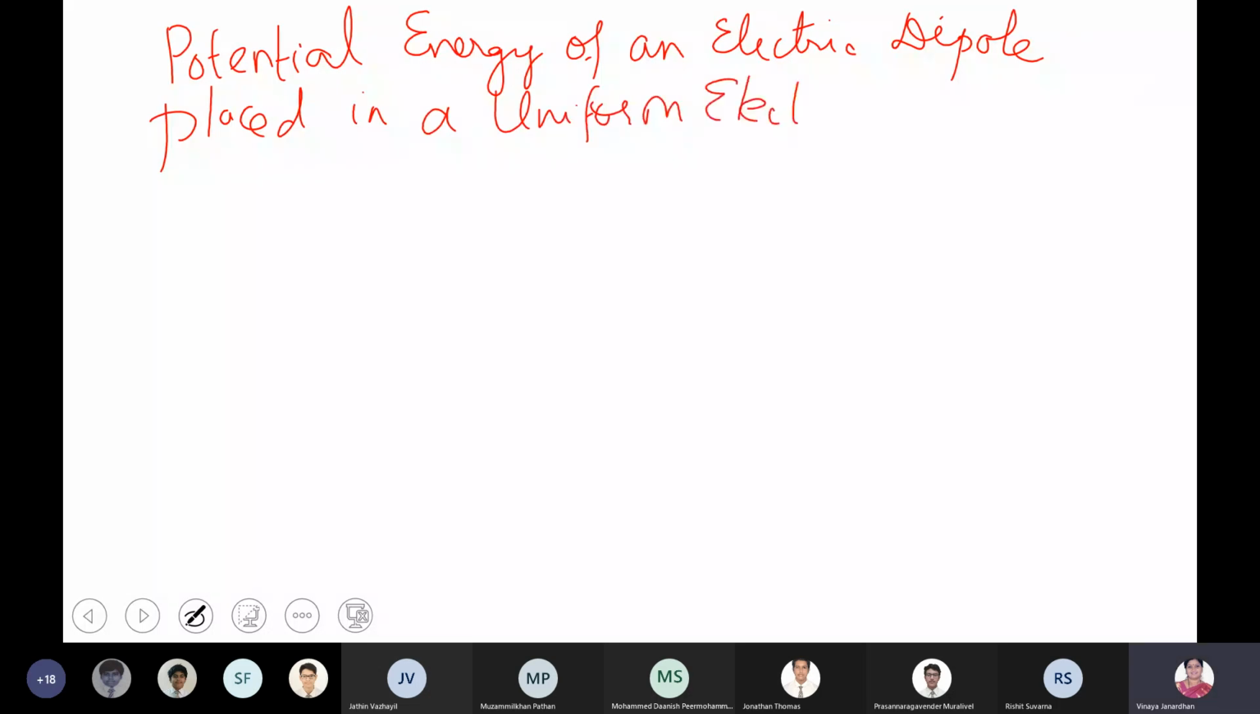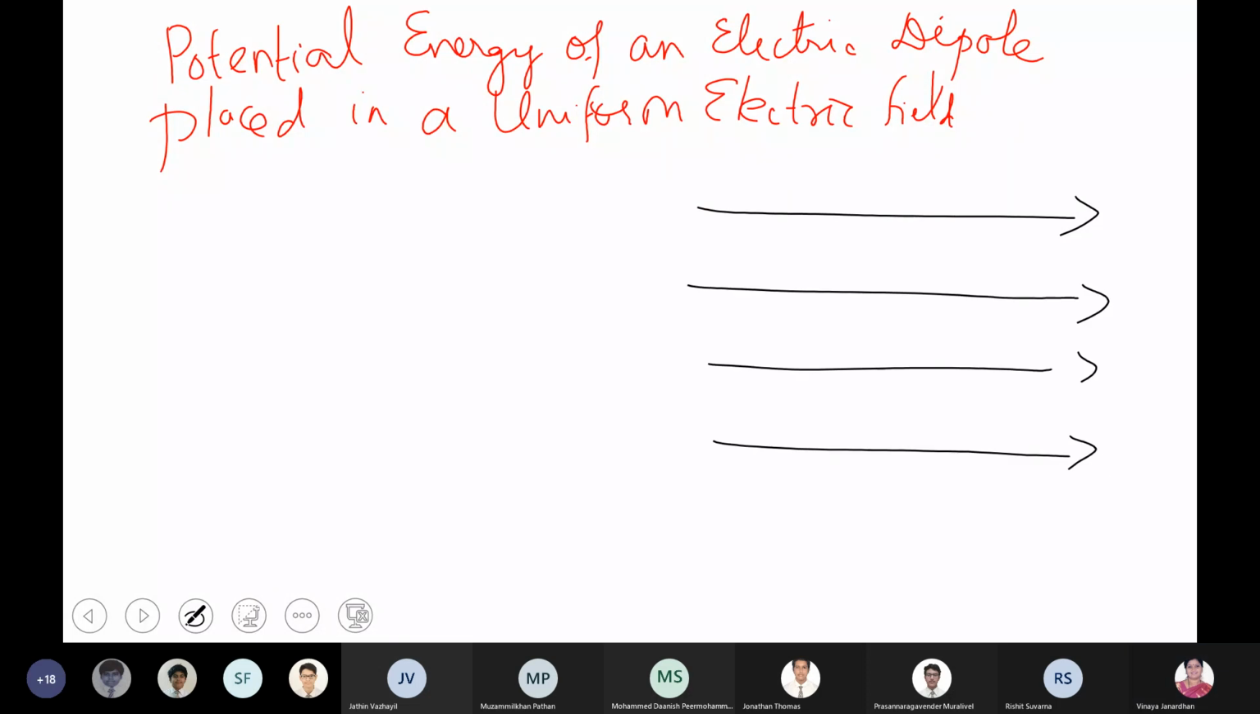Before we go for this, basic concept once again we'll make it clear. Now, how do you represent a uniform electric field? You represent a uniform electric field by straight parallel lines. Is that fine, boys? I'm just redoing the concept we have learned here.